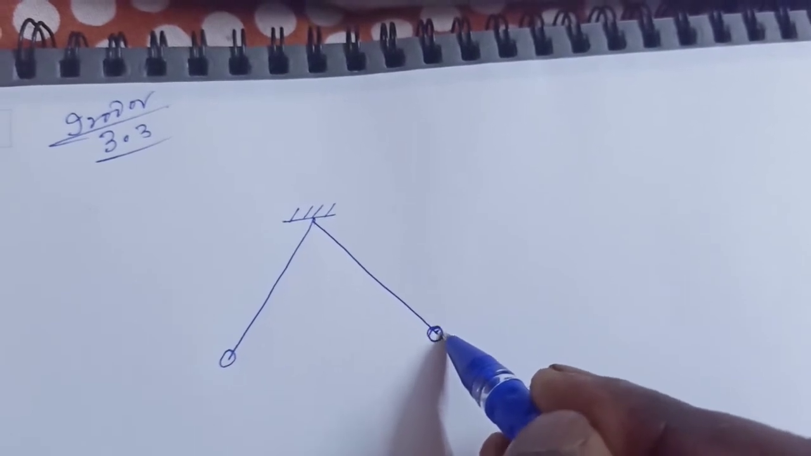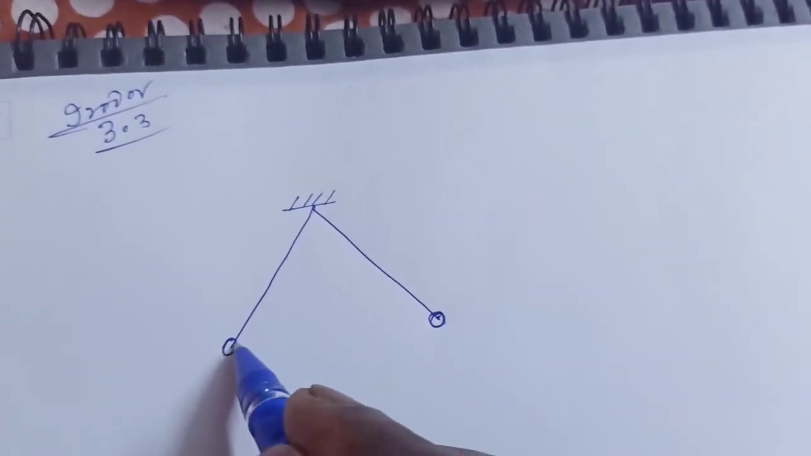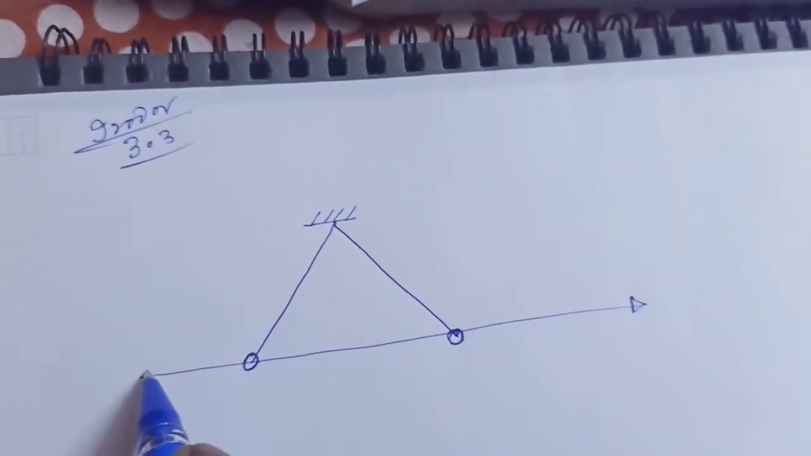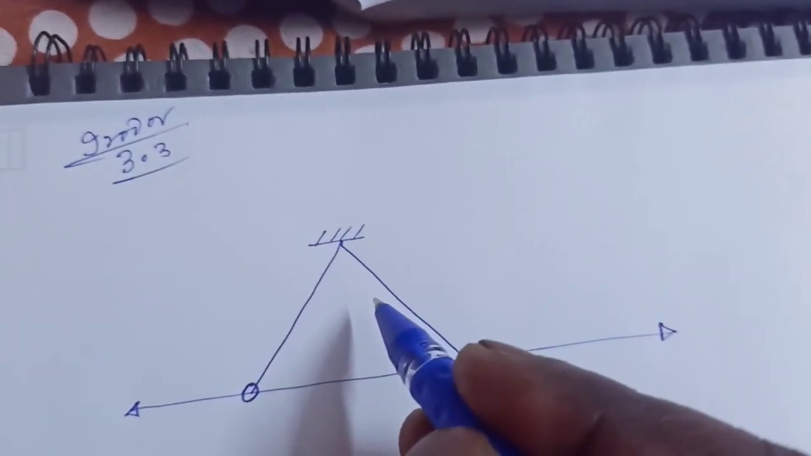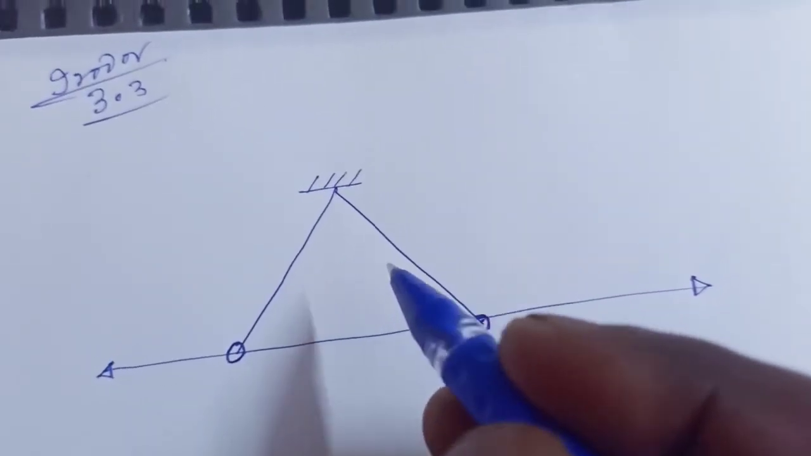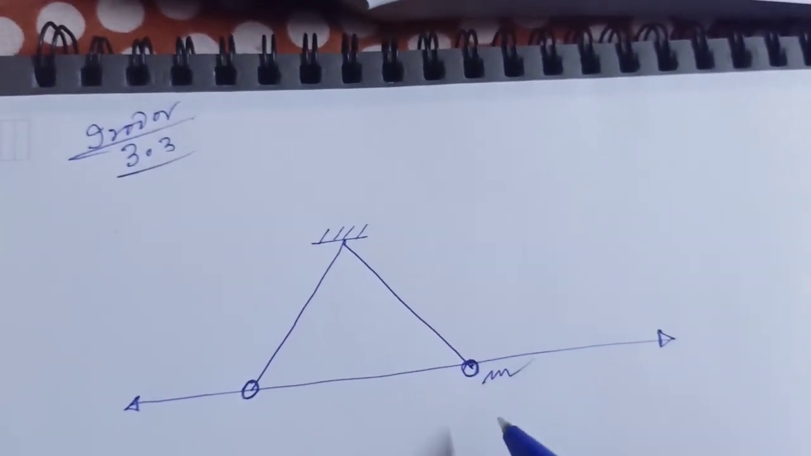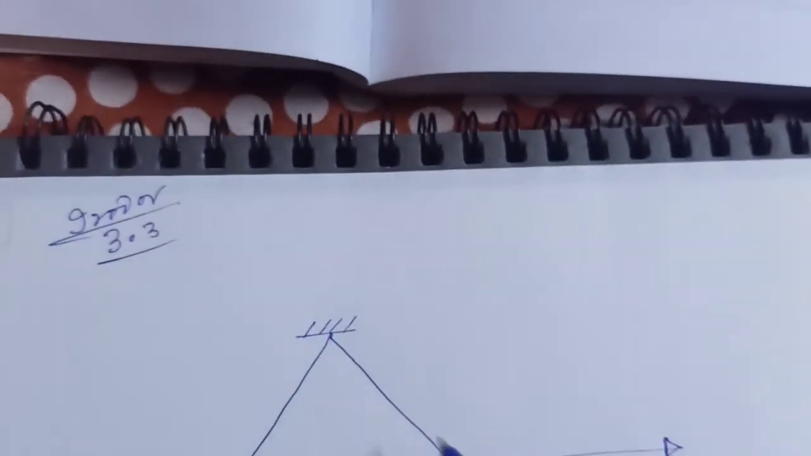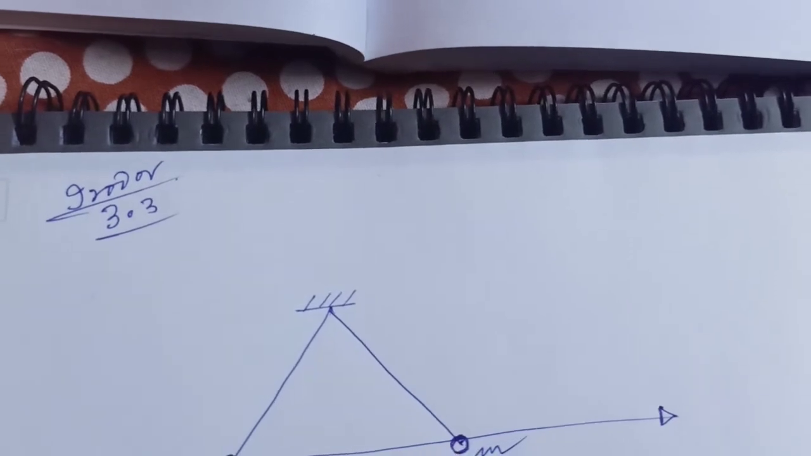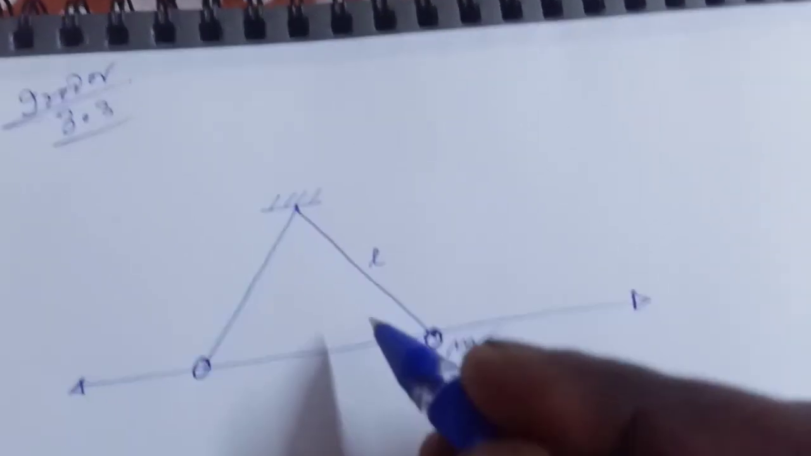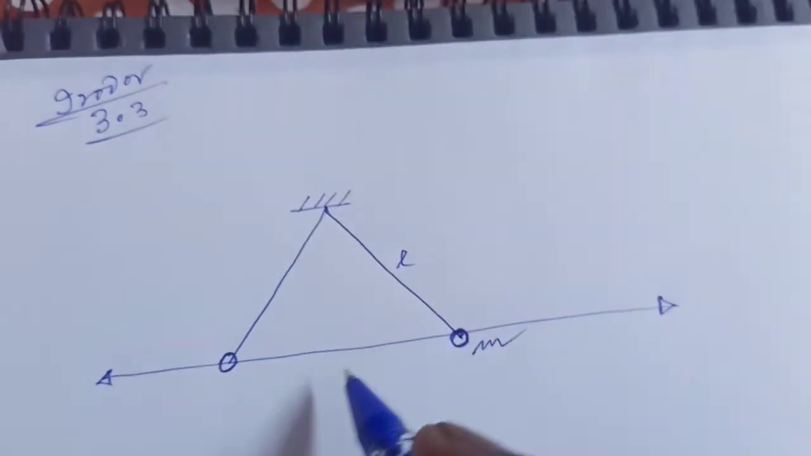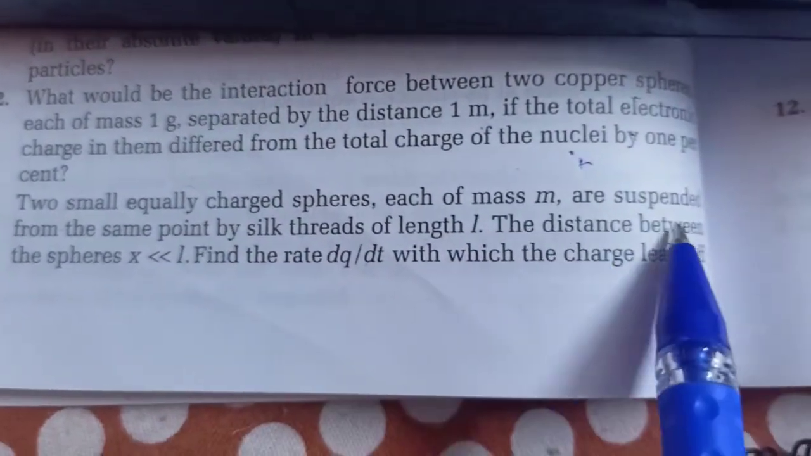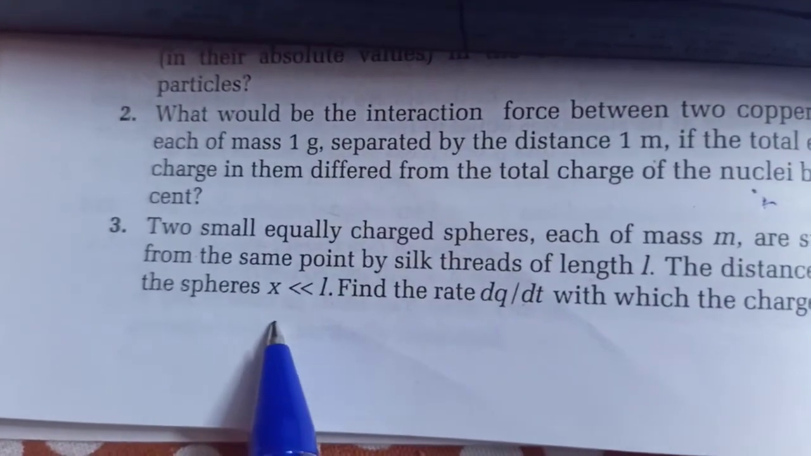अगर इक्वल चार्ज रहेगा तब क्या होगा, रिपल्शन होगा, and this is called Coulombian repulsion force, and this acts along these particular directions. Okay, so two small equally charged spheres और इसका मास भी दिया हुआ है, चलो m, this is the mass and suspended from the same point, from silk thread of length. अच्छा, मतलब इसका जो लेंथ दिया हुआ है, this is L, and the distance between the spheres is x, and x is less than L.